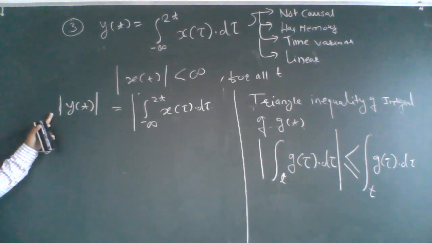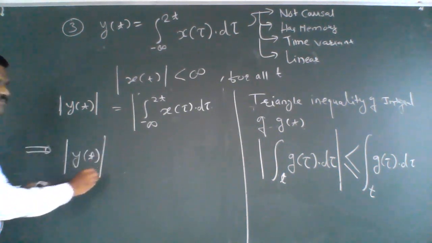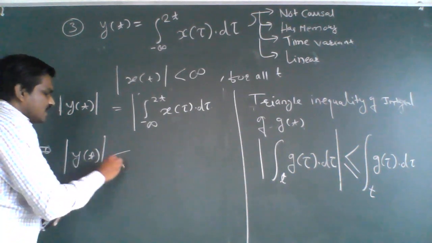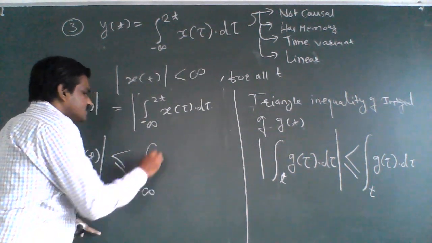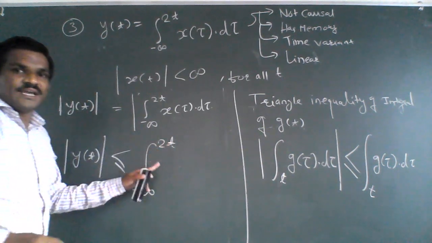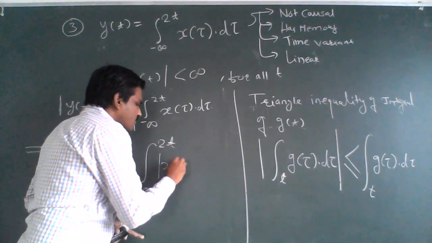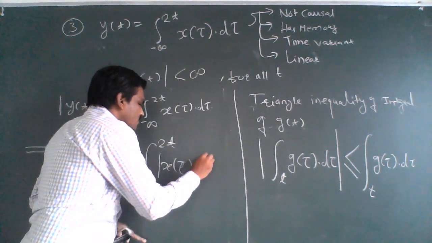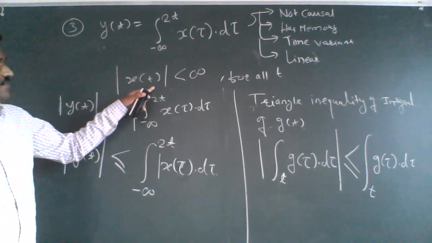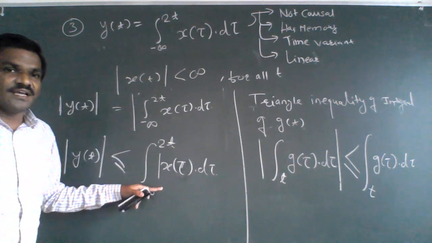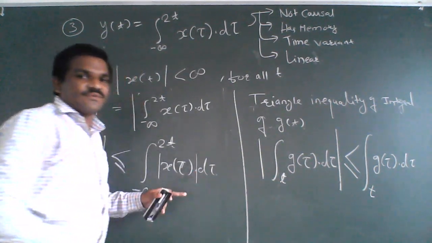The modulus of y of t is less than or equal to integration from minus infinity to 2t of the modulus of x of tau d tau.